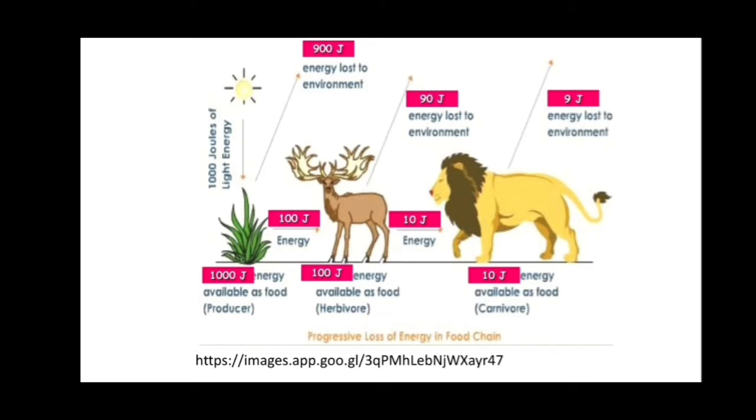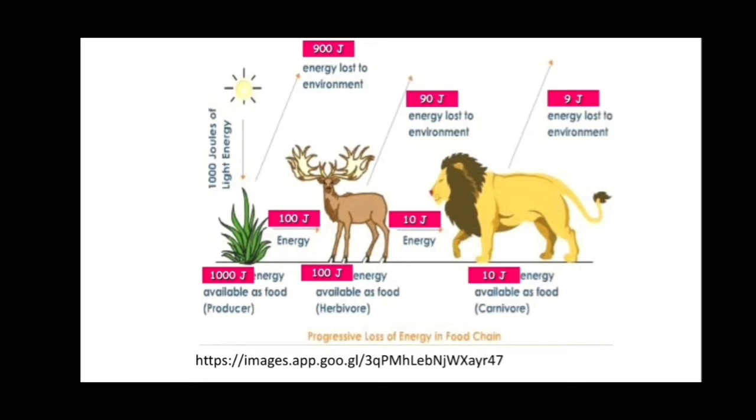Okay, so in this slide you can see the transfer of energy. So the sunlight or the radiant energy, that is 1000 joules of light energy, reaches the earth's surface, where plants are the producers. So the 1000 joule energy is available as food for the plants as producers. From this 1000 joule energy, 900 joules of energy is lost to the environment or used by the plant to maintain its body, and only 100 joule energy is present in the producers.